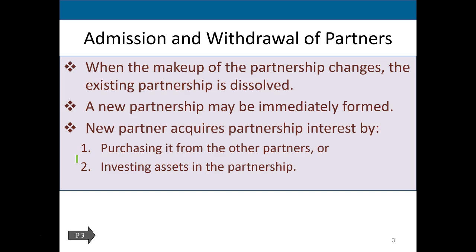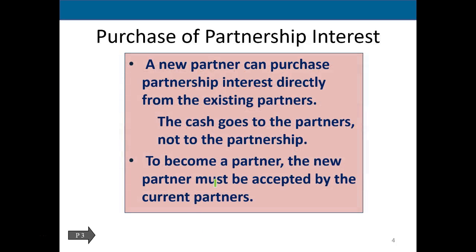A new partner can acquire partnership interest by either purchasing it from the partner or purchasing investment assets in the partnership. So notice if you had the partnership here and the new owner here, and then the partner who is actually selling the partnership, the new owner could put the money into the actual partnership, or the new owner could pay the partner for the partnership interest. So these are the two different ways that this could happen. Let's take a look at the journal entries on these two different forms of paying for a new partner's entry.